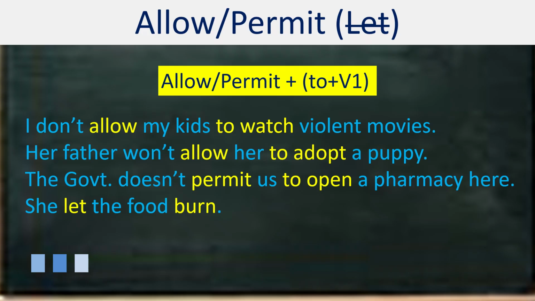Her father won't allow her to adopt a puppy. The government doesn't permit us to open a pharmacy here. But remember, we don't use allow or permit for things. We use let instead. The last example is the same: she let the food burn.